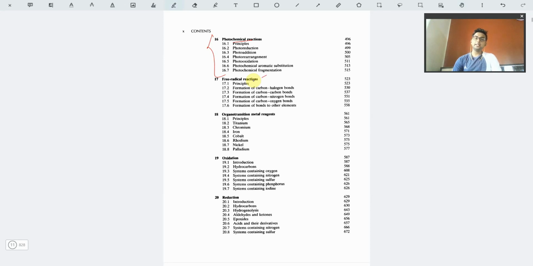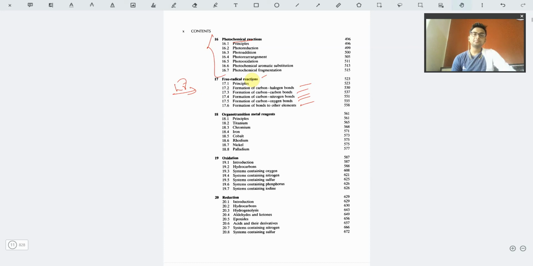We have the free radical mechanism for the formation of carbon halogen bonds. Let us say if we take a hydrocarbon and pass sunlight, halogenation takes place via a free radical mechanism. That is explained in this book. We also have the formation of carbon-carbon bonds, carbon nitrogen bonds, carbon oxygen, sulfur bonds, and other elements. Those are explained quite extensively in this book.